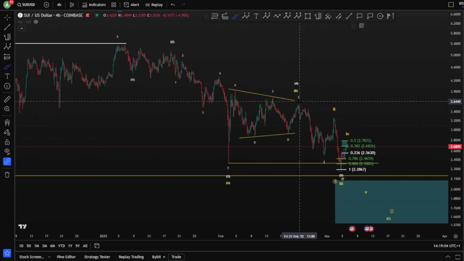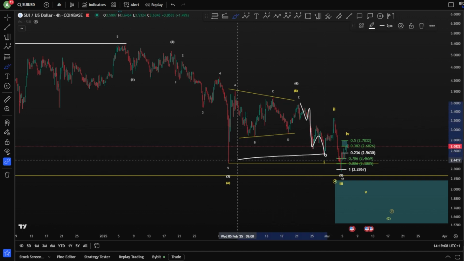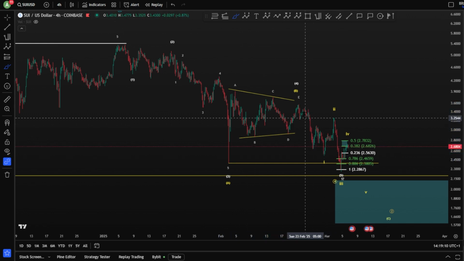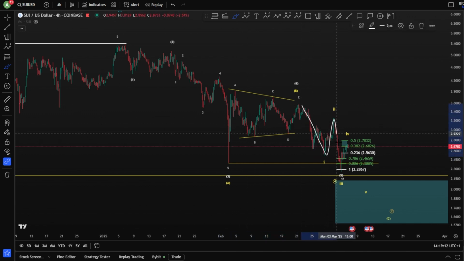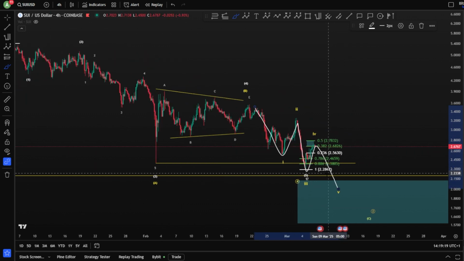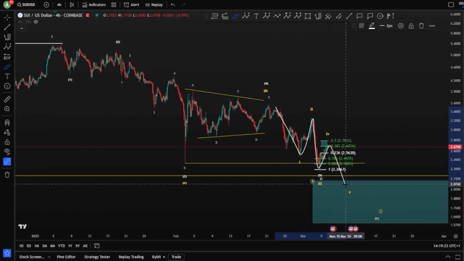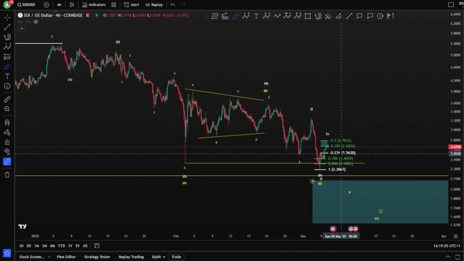And after this, we're looking here for 1, 2, 3, 4, 5. However, this wave 5 has failed to reach the low. And that means, of course, that there's still something unfolding here. It might be, of course, a bigger impulse or a contracting diagonal, where we are going to end, of course, this impulse or this wave A in an ending diagonal 1, 2, 3, 4, and a 5.